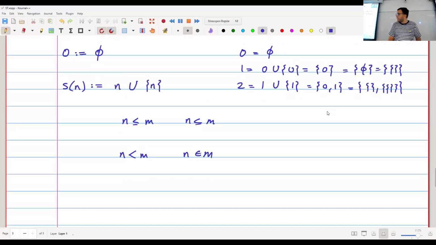But generally, if you look at this new definition of successor that we have here, which is very different than when we were doing Peano's axioms. When we were doing Peano's axioms, we were just saying there is a successor without actually giving any kind of construction for it. But if you look at this definition, I can apply it to any set.